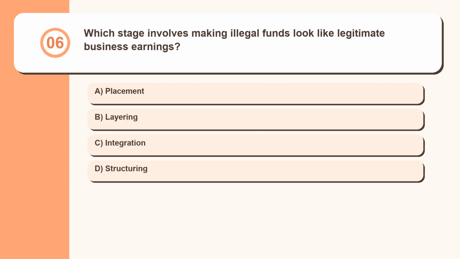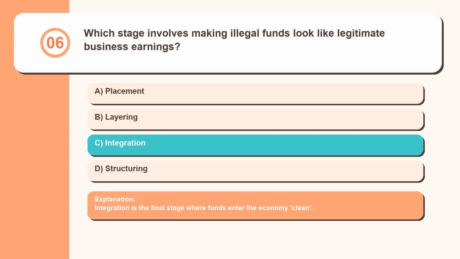Question 6. Which stage involves making illegal funds look like legitimate business earnings? Placement, layering, integration, structuring. Integration is the final stage where funds enter the economy clean.